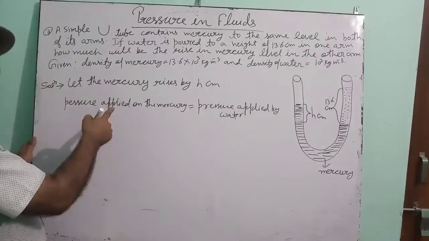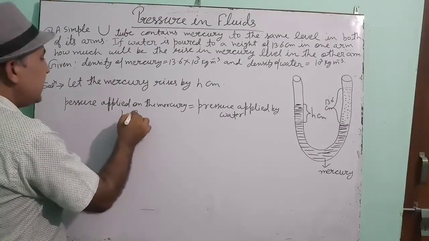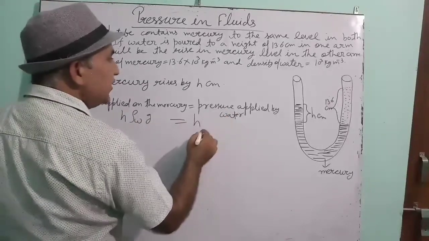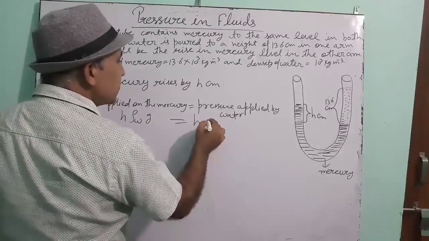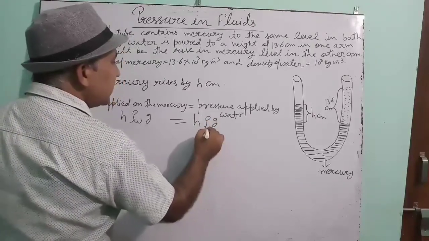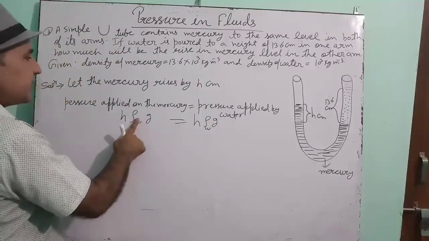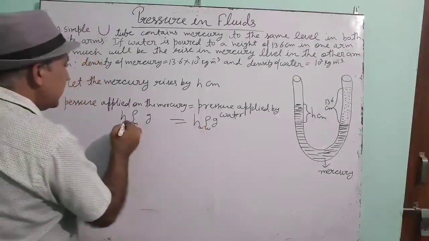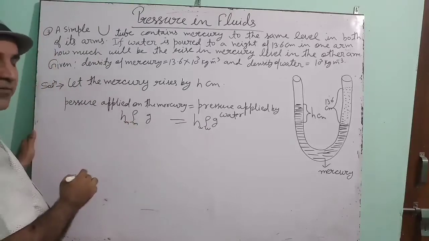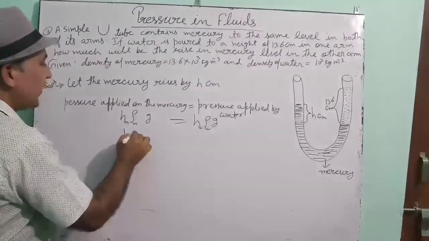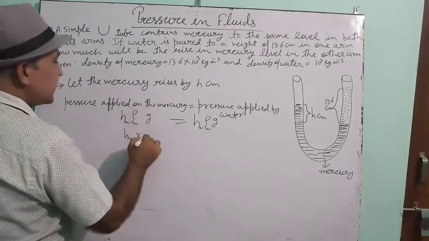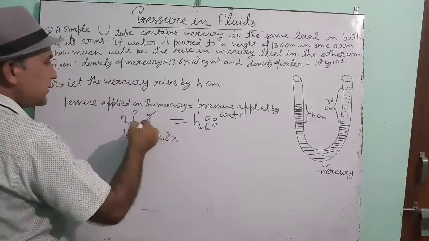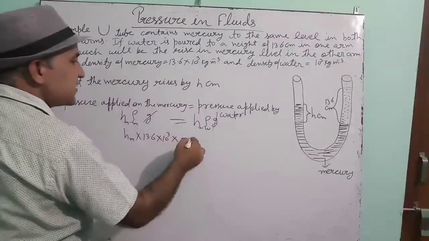Okay, and what will be the pressure applied by mercury? It will be H rho G, and pressure applied by the water will also be H rho G, but here density will be of water, here density will be of mercury. Here the height of water, here the height of mercury. Height of mercury we have to find. Density of mercury is given 13.6 into 10 to the power 3. G from both the sides is cancelling each other.